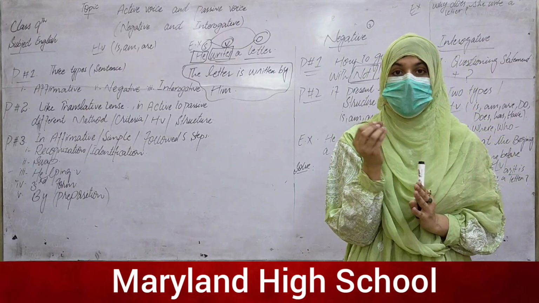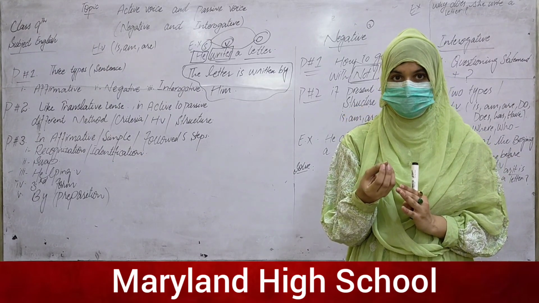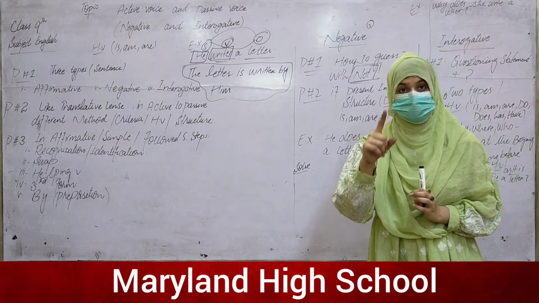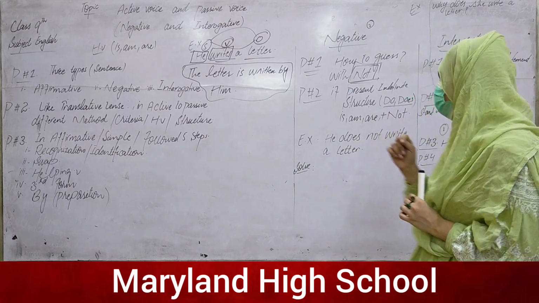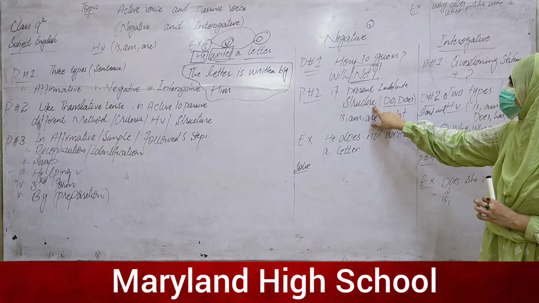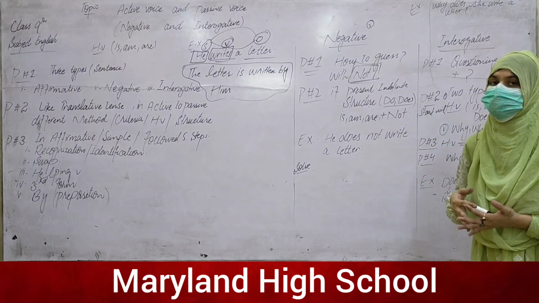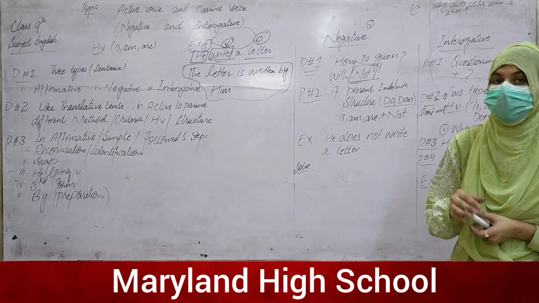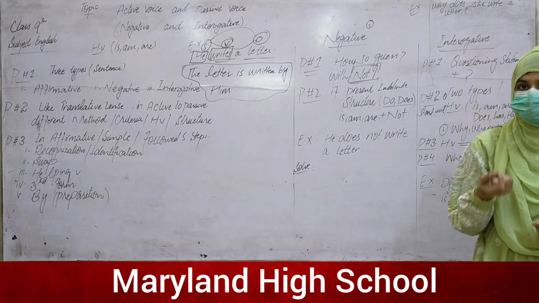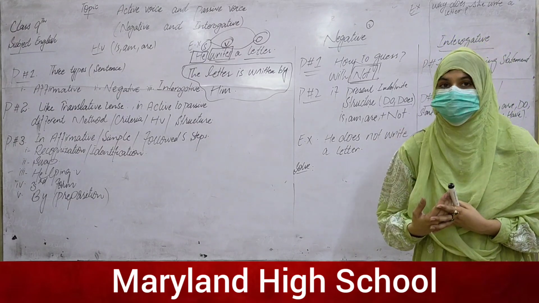Do and does are a sign that this is a negative statement, because do and does are the helping verbs of the present indefinite tense, negative and interrogative. So if we have a statement with do and does, it is a present indefinite negative statement, and we have to use the helping verb of the present indefinite tense while converting into the passive one.